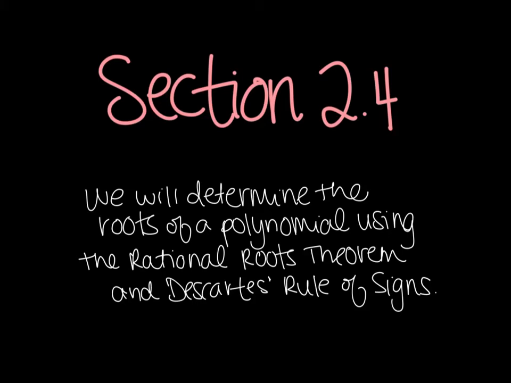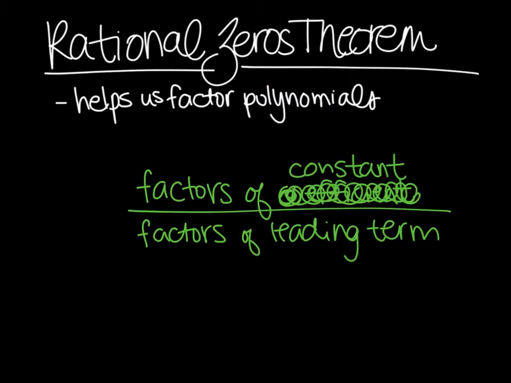In this video, we are going to determine the roots of a polynomial using a specific theorem called the rational roots theorem. And then we are also going to use a technique developed by Descartes, and his technique is called the rule of signs. To begin, let's look at what the rational zeros theorem actually says.